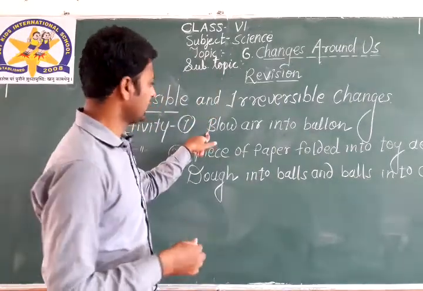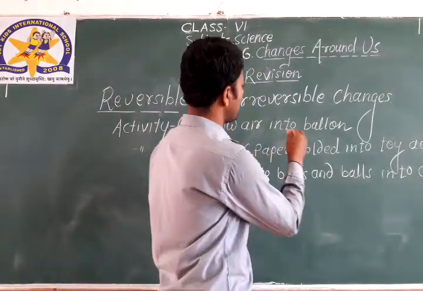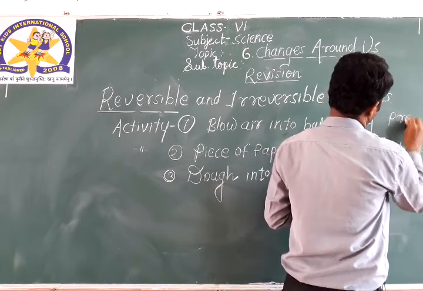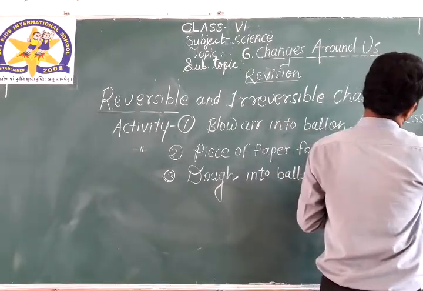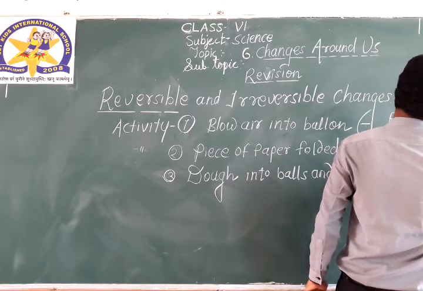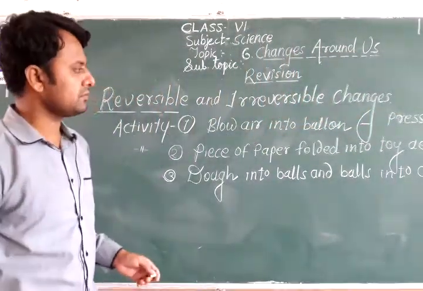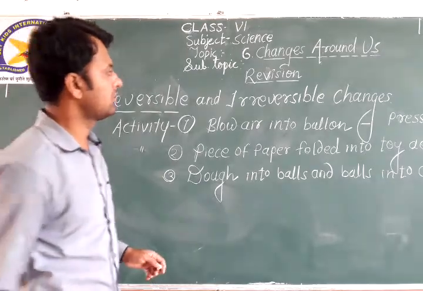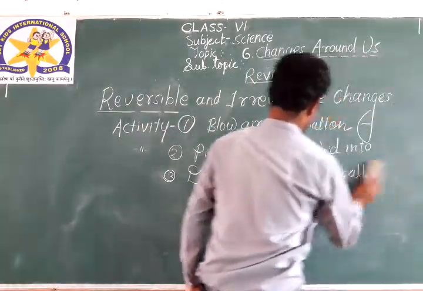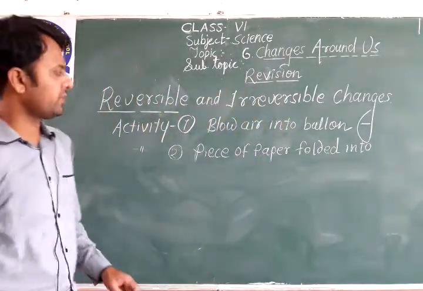Okay, here blow air into balloon, then press with a sharp object. Okay.